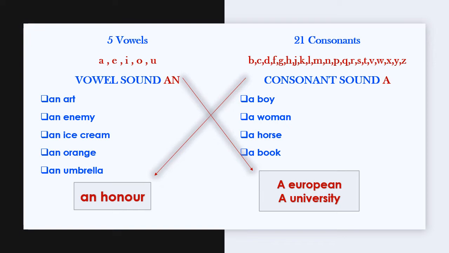Now here are some examples related to these two sounds. On the left side there are the words where we have to use an, and on the right side the words where we have to use a. An art: there is an a sound, so we have to use an here. An enemy: there is the combination of a and e, so this is also a vowel sound. An ice cream: there is an i sound, so we use an here. An orange, an umbrella: the vowel sounds are there, so we use an. So we have to focus on the sounds, not on the alphabets.